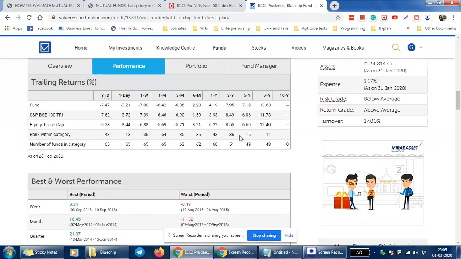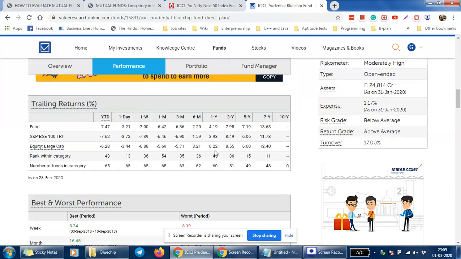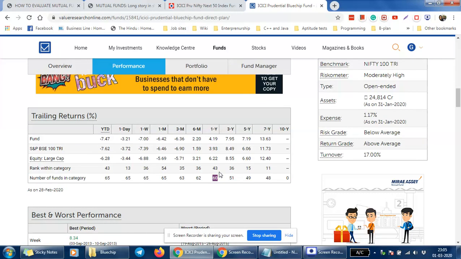So in equity large cap, around 60 funds are there, and out of that, the fund is performing at 43 level for a 1 year time frame. And for the other one, 51 funds are there for a 3 year time frame, and it is at number 36. So the number actually changed.